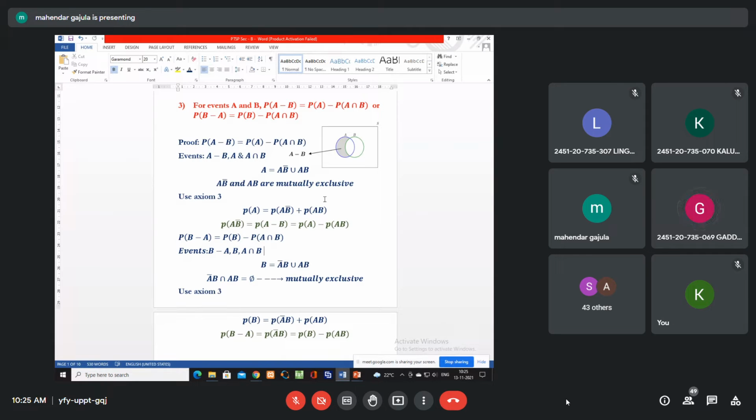Sir, third line, law A is equals to AB bar union AB, sir. A intersection B, sir. Multiplication is nothing but intersection. The other names.